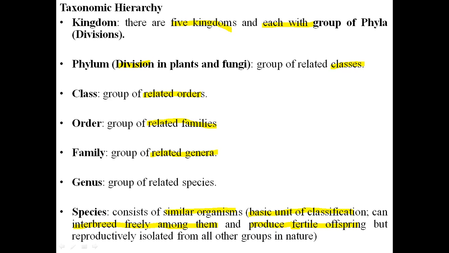Now, what is the meaning of fertile? Fertile means that those offspring will also be able to produce their own children. But these organisms are reproductively isolated from all other organisms in nature.